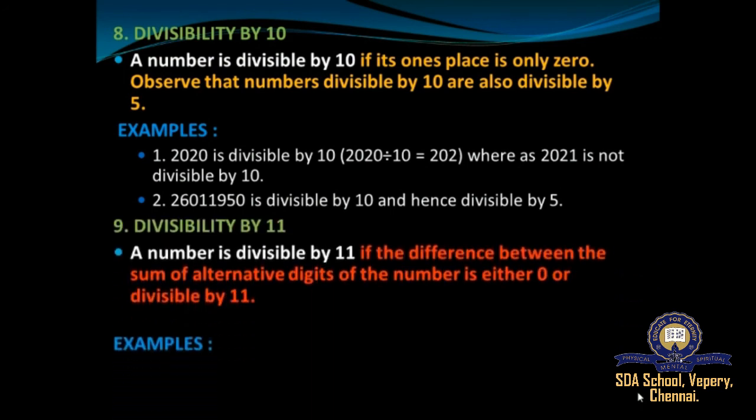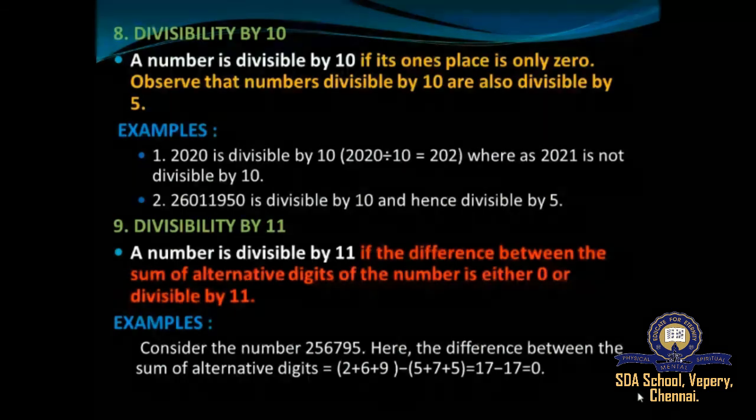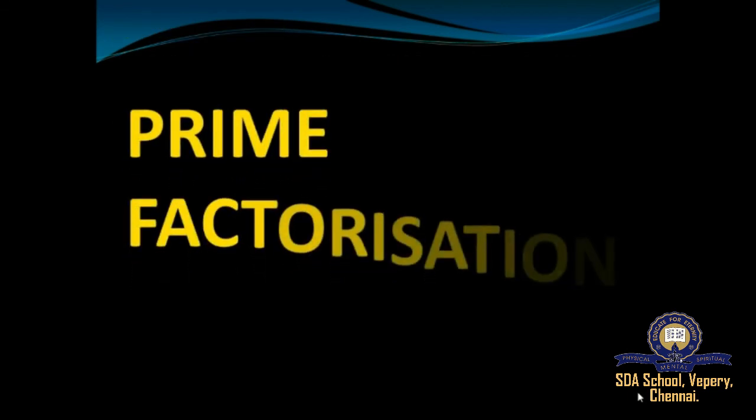And next we moved on to divisibility by 11. A number is said to be divisible by 11 if the difference between the sums of the alternate digits of the number is either 0 or divisible by 11. Understood, students? And next we moved on to prime factorization.